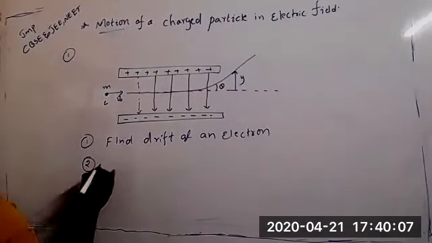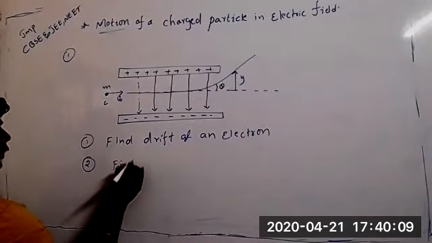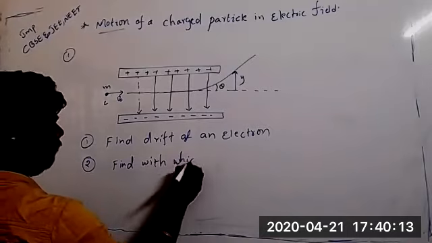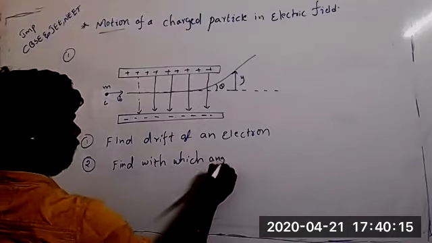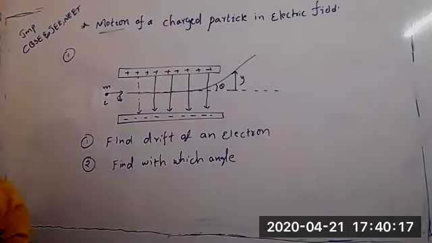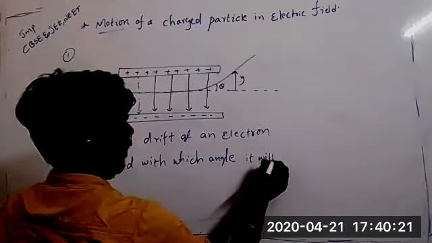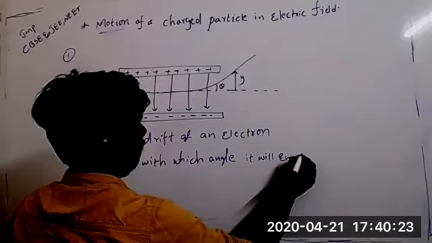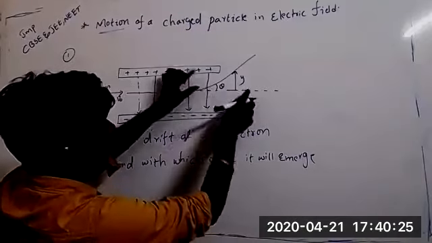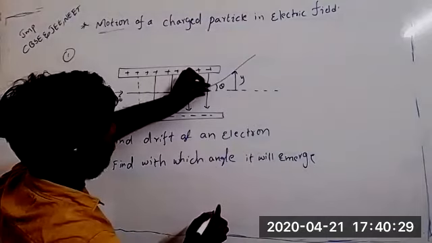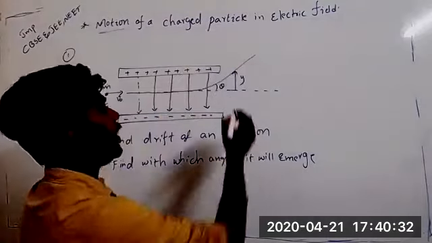Second, find with which angle it will emerge. Emerge means with what angle it is coming out. This particle, when it is coming, with what angle it is coming out. That is called emerge.